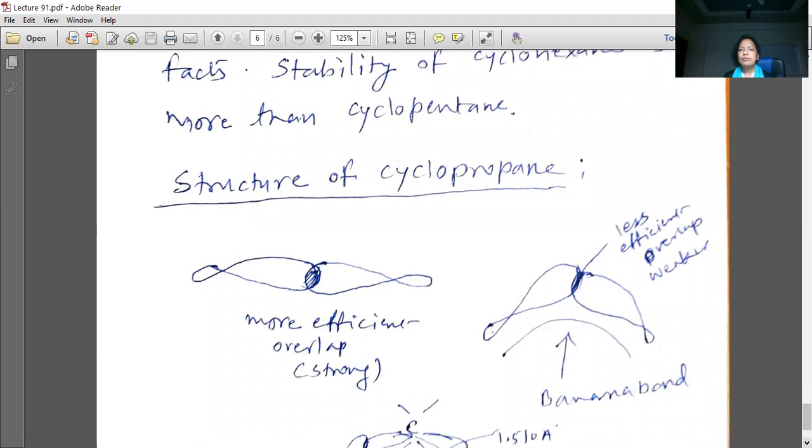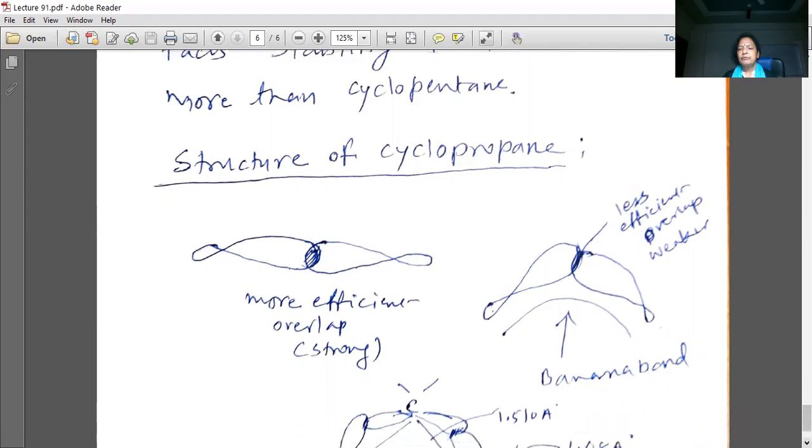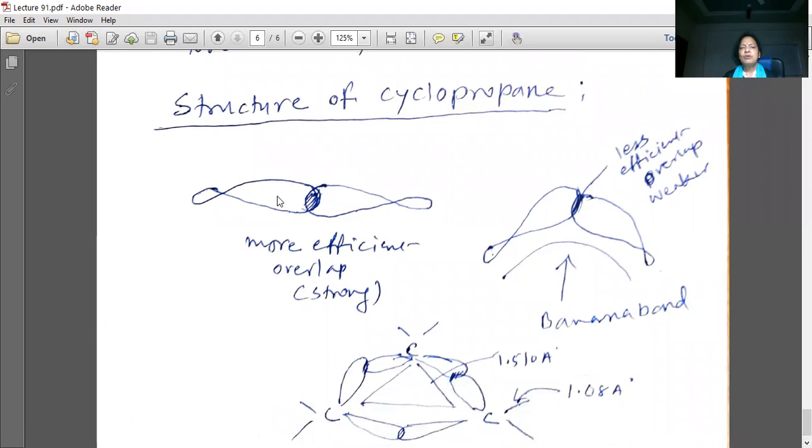Structure of cyclopropane. When p orbitals overlap head-to-head, it forms a strong bond.